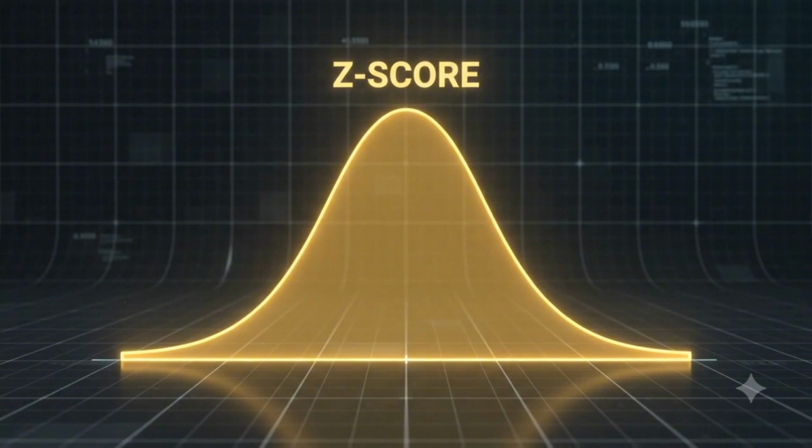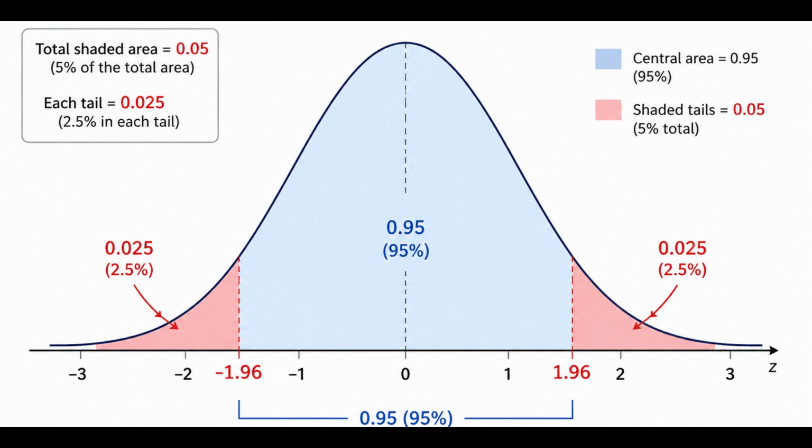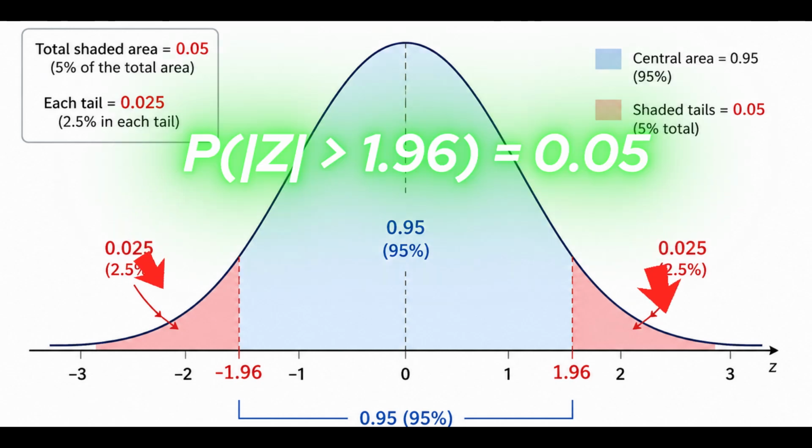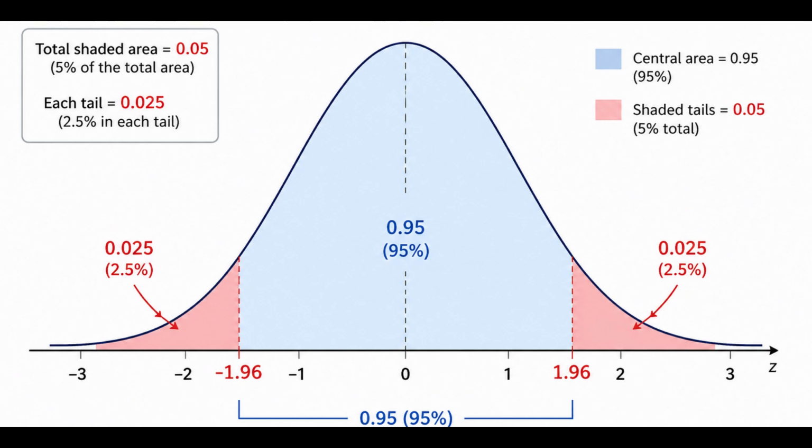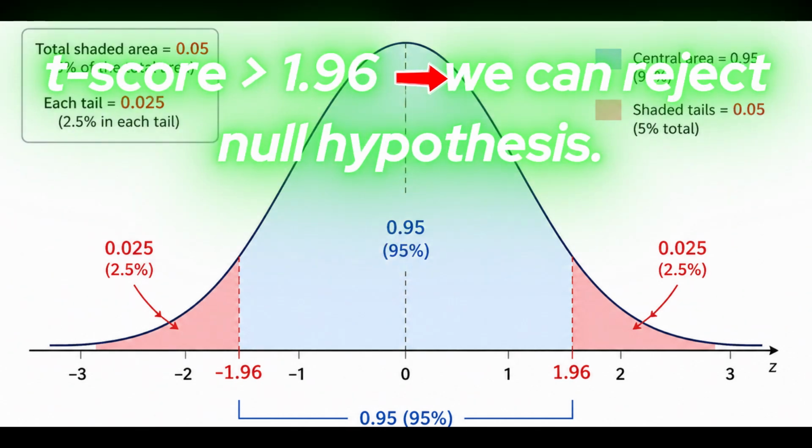For example, a z-score of about 1.96 corresponds to a p-value of 0.05, meaning only 5% of random experiments would produce a result that extreme if there were actually no real effect. So if our calculated t-score is larger than about 1.96, we usually consider the result statistically significant, meaning that we can reject the null hypothesis.